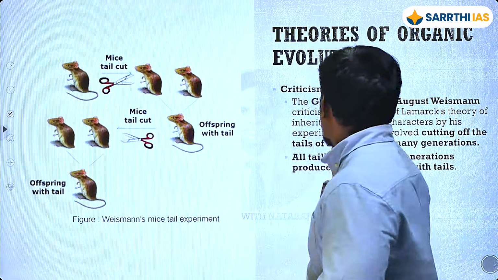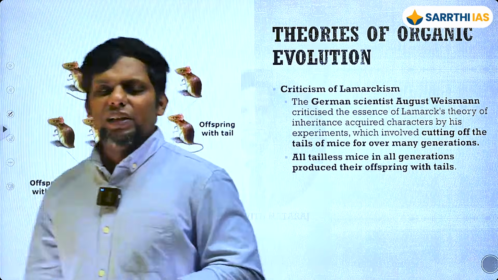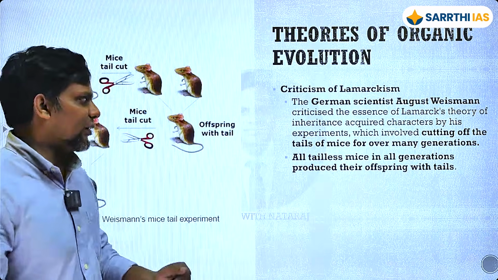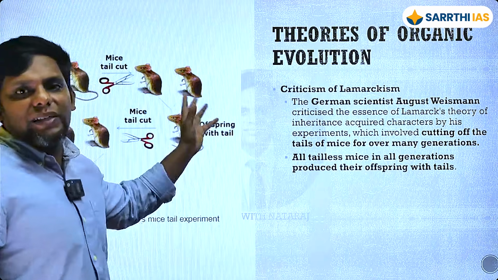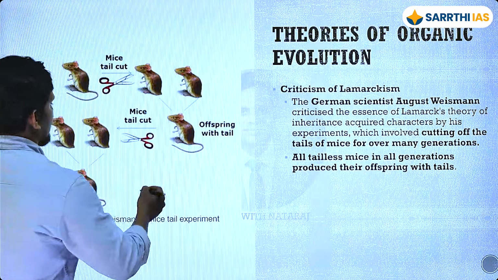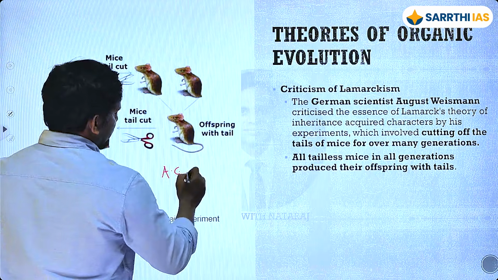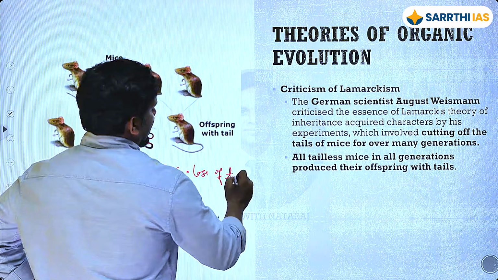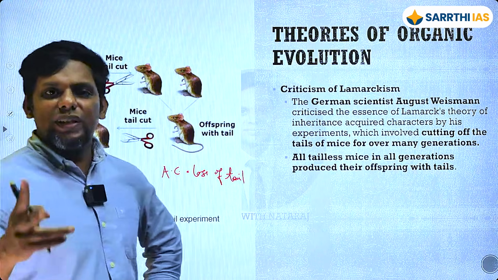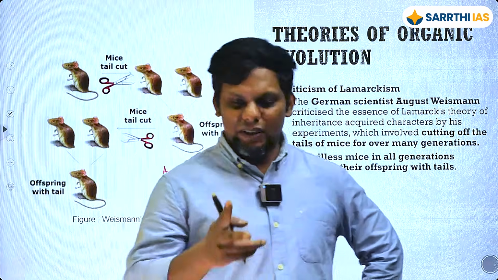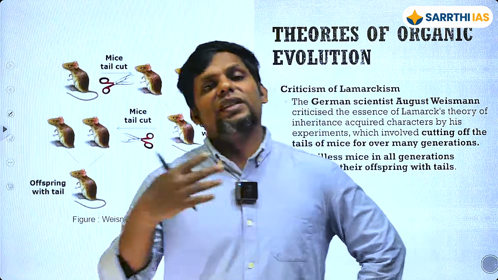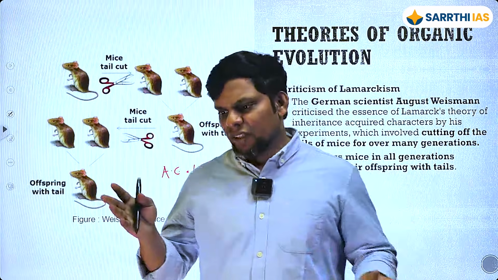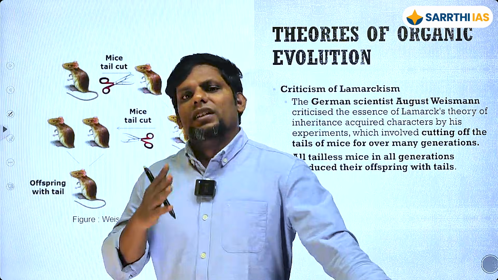In fact, August Weismann, okay, so when he comes out with this kind of an experiment that he does, right? So this is like 60 something years later, after he had proposed, 60, 70 years later. So what he did is that he takes mice and then he's like, okay, let's get it to acquire a character. What is the acquired character here? So what he does is that he takes mice, and then each generation, whenever they have those offspring, he basically cuts off the tails, right? So and then he does this generation after generation after generation, बहुत सारे, they reproduce like anything, right? And then he's essentially seeing what is going to happen if our good old Lamarck is right.